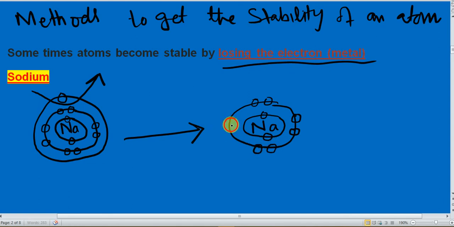There is no third shell because there is no electron in the third shell. So this sodium is stable, but this sodium has a positive charge. This positive charge indicates that there is a loss of 1 electron. But now this sodium is stable. So sometimes atoms become stable by losing the electron.